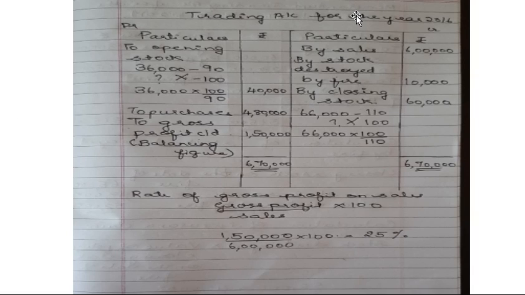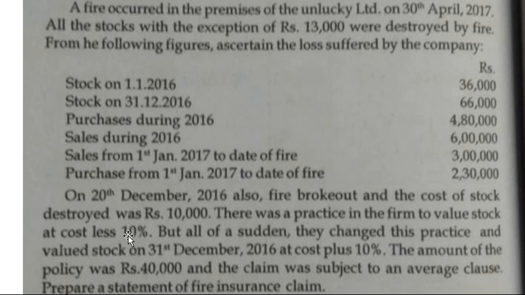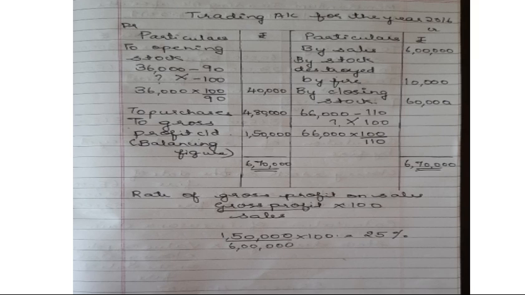Trading account for the year 2016, that is of last year, we have to prepare. Now it begins with the opening stock. As usual, opening stock. Now for opening stock, you have to check there was an adjustment where stock was valued less 10%. They were valuing stock less 10%. Okay, but after 31st December, it was cost plus 10%. So opening stock is cost less.